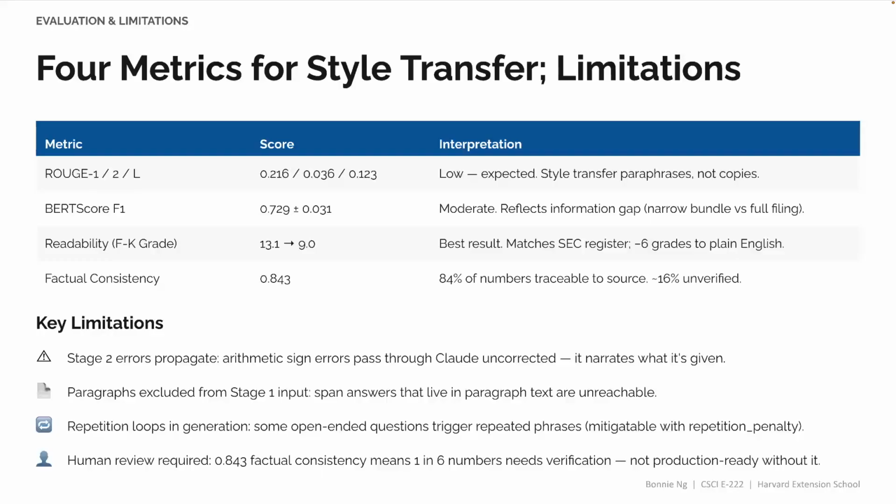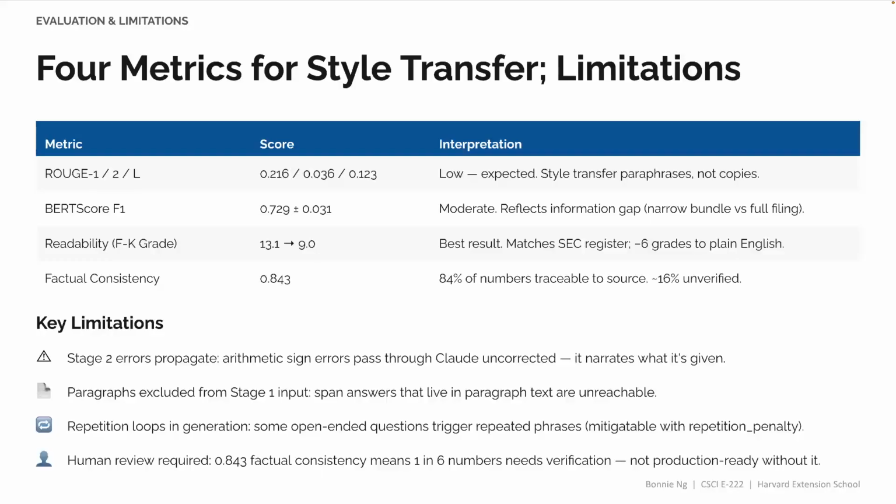In addition, when we look at the factual consistency based on the fraction of numbers in the generated MD&A being traceable to the insight bundle, the score is 0.846. And this means that about 84% of the numbers are verifiable against the insight bundle. The remaining 16% likely include some formatting differences and some derived calculations, and perhaps some genuine hallucination.